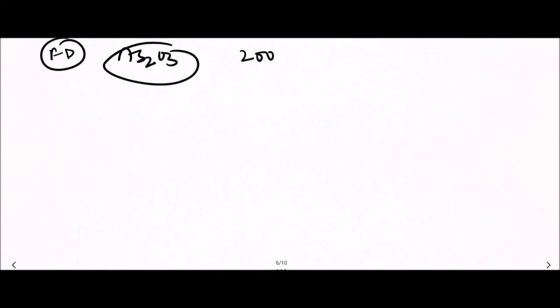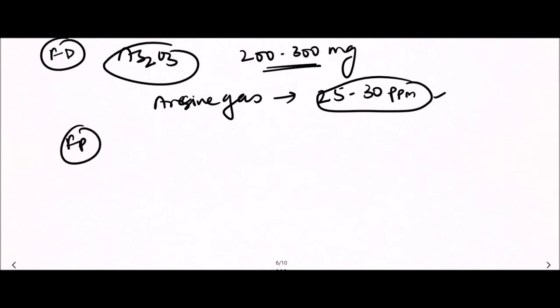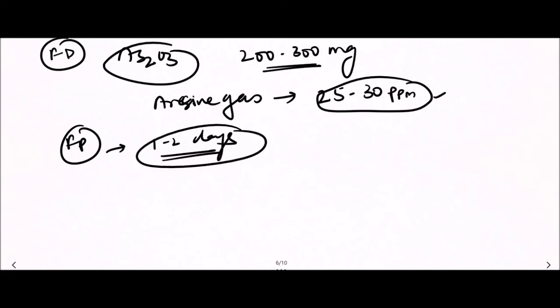The fatal dose of arsenic trioxide is 200 to 300 milligram, or for arsine gas, a level between 25 to 30 ppm is fatal, and the fatal period is between 1 to 2 days. Within 1 to 2 days, this arsenic is fatal.